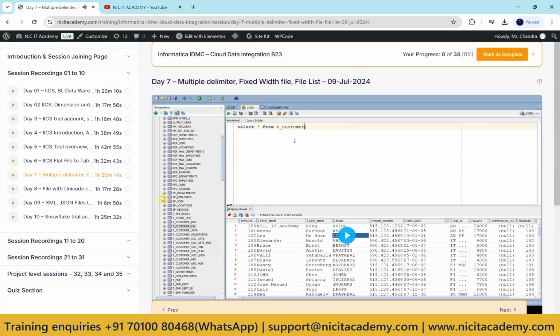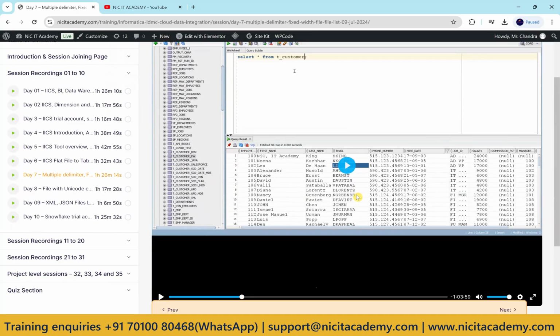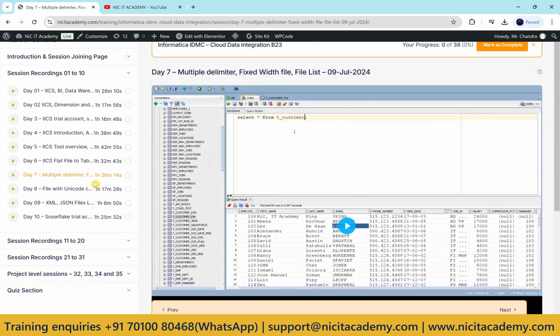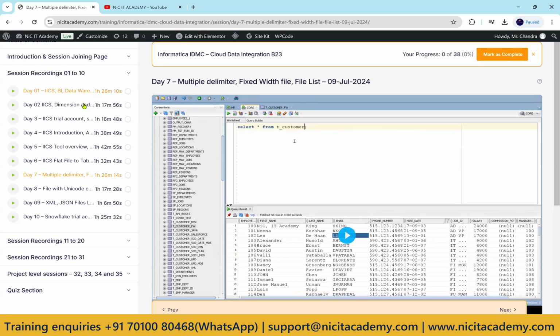This is similar for our Azure Databricks course also. We are going to give the materials, and you can download the notes and exercises from the download pages here. We have given all the course materials and videos in the same portal, and you can access it multiple times. So this is the introduction about our web page.